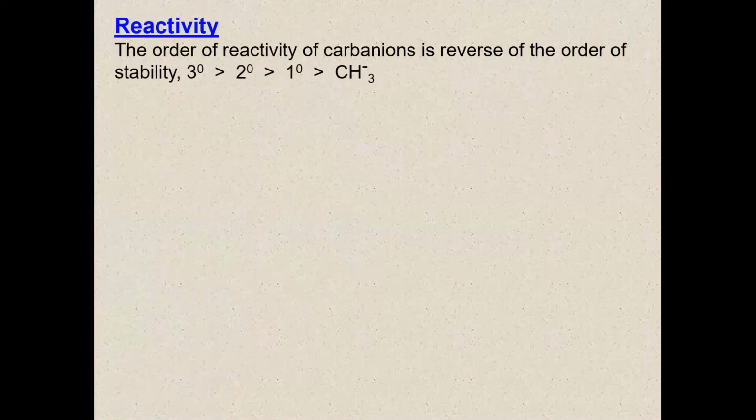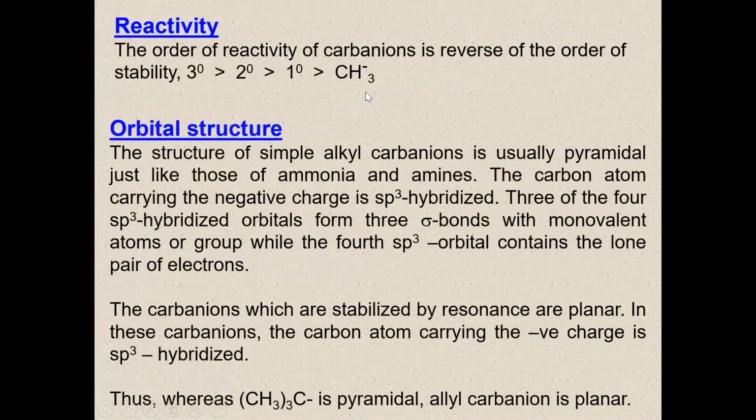Okay. So reactivity. The order of the reactivity of carbanion ions is the reverse of the order of the stability. As we discussed, tertiary will be highly reactive when compared to secondary, when compared to the primary. Now the orbital structure. The structure of simple alkyl carbanion ions is usually pyramidal, just like those of ammonia and amines.